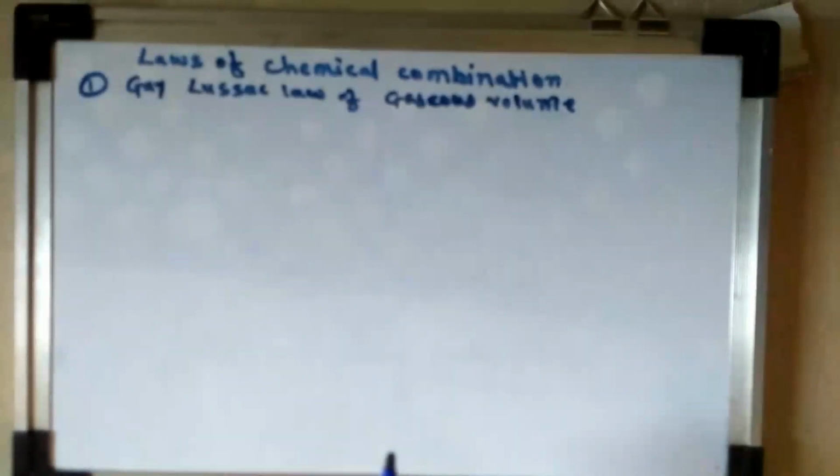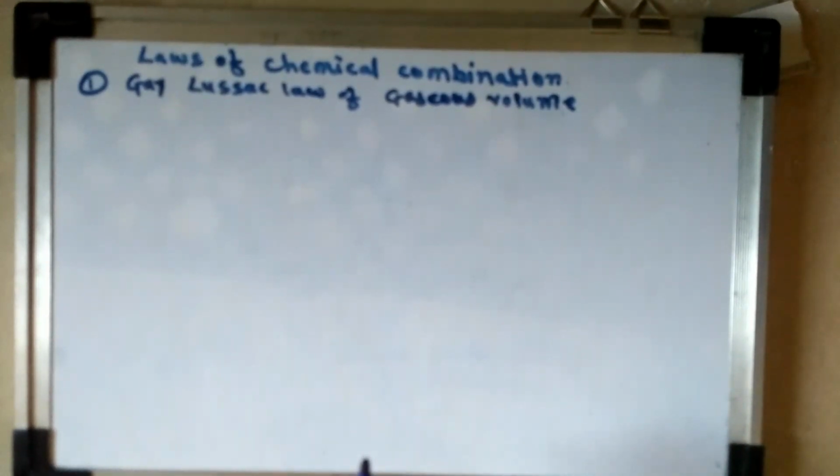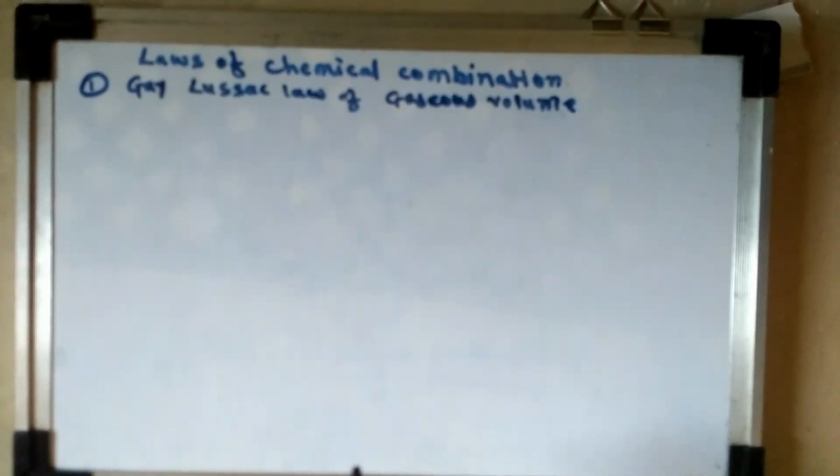Today we are discussing the laws of chemical combination. In chemical combination, the elements are combined together to form a product, and these are governed by different laws. The first law is Gay-Lussac's law of combining volumes, or Gay-Lussac's law of gaseous volumes.